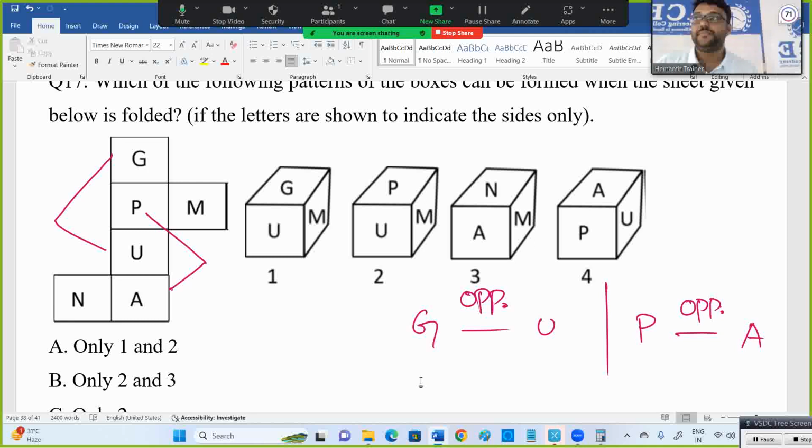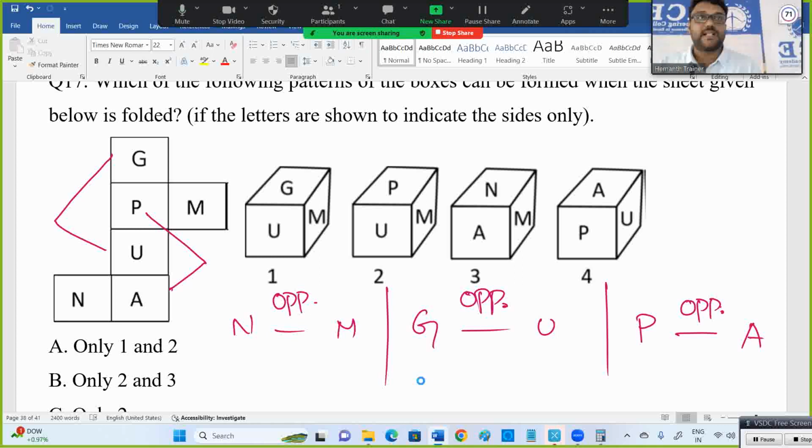Top and bottom, left and right, front and back, 3 opposite pairs. Two are already decided. What is left over? Left over is N and M, so N and M should be opposite. Row wise or column wise, alternate sides are opposite.